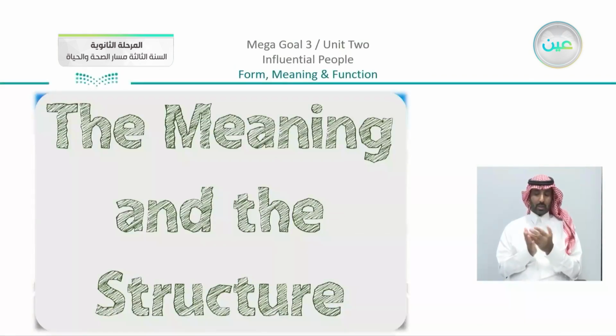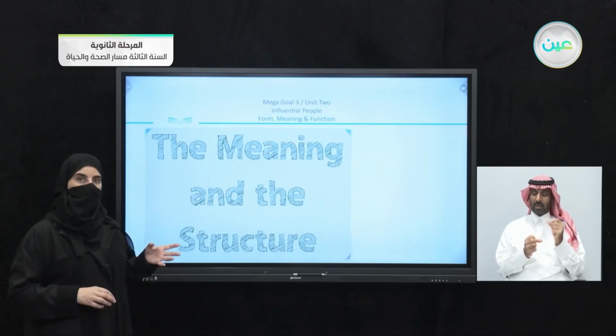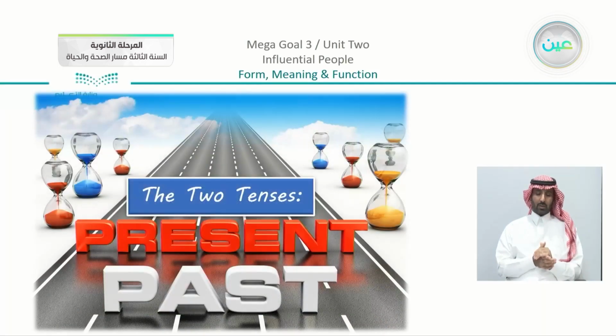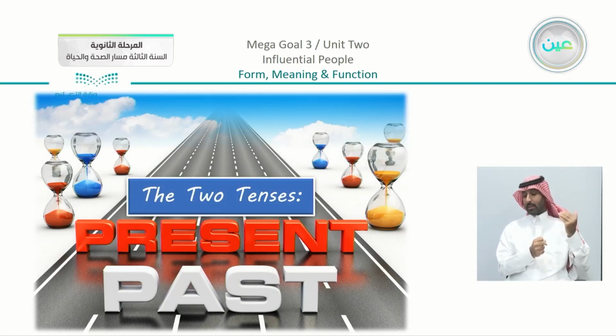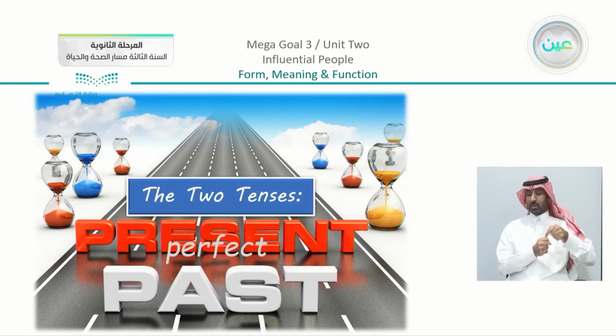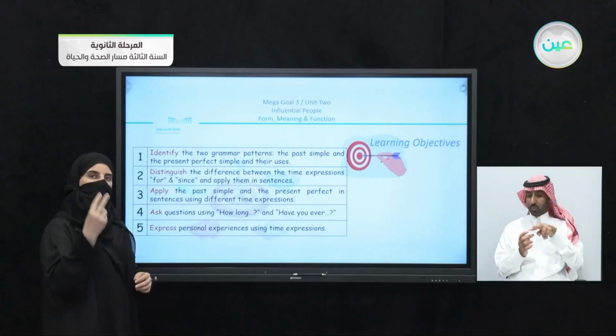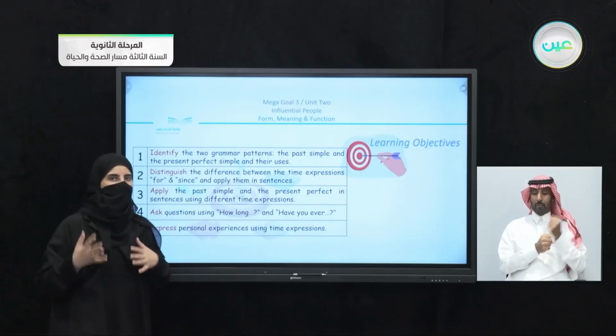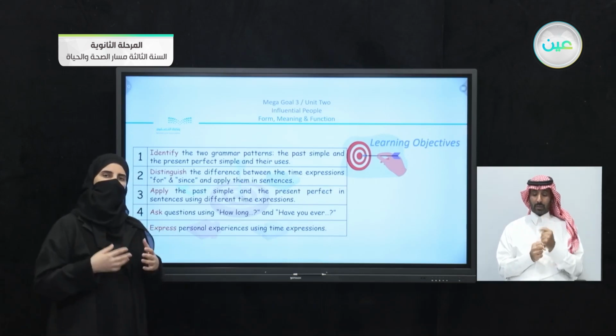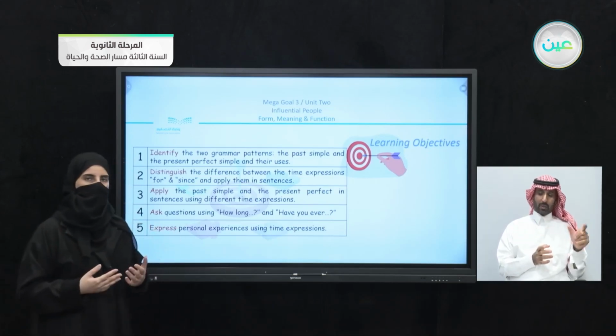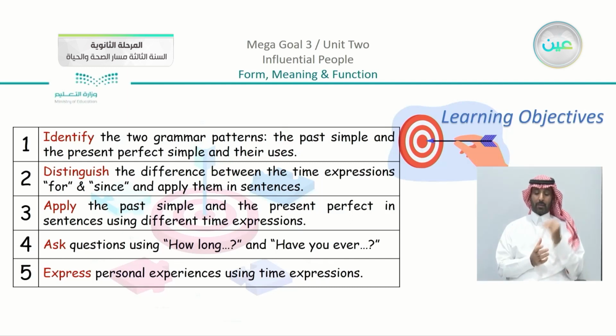Our lesson is going to be in the form, meaning, and function. Now the form, meaning, and function is going to be about the two tenses that I just mentioned. We have here the past and we have here also the present, but I have the present perfect specifically. So we are going to move on with our lesson. We have the objectives. To identify the two grammar patterns, I'm going to focus on the two grammar patterns. Now I did mention the present and then I said the present perfect, so you can notice the difference between the two types. So we have the past simple and the present perfect simple and their uses.